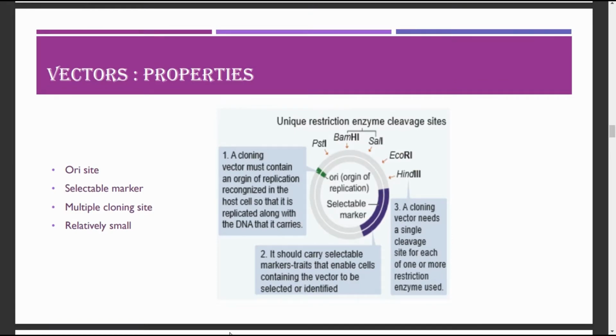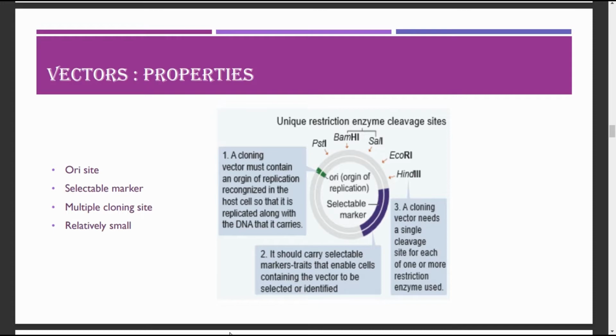After enzymes, the next important tool is the vectors, and vectors are normally a plasmid. It is a small DNA molecule capable of self-replication, and it is used to carry or transport the DNA fragment which is inserted into it for the cloning experiment, and so it is called a cloning vehicle or cloning DNA.